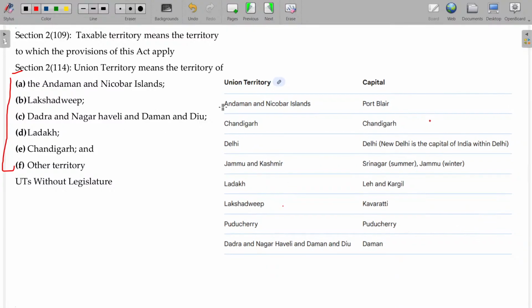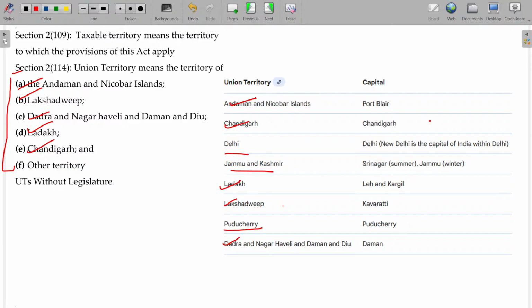So Andaman and Nicobar and Lakshadweep, Dadra and Nagar Haveli and Daman and Diu, Ladakh and Chandigarh. Okay, other territories. So we have been given Delhi, Jammu and Kashmir and Pondicherry.